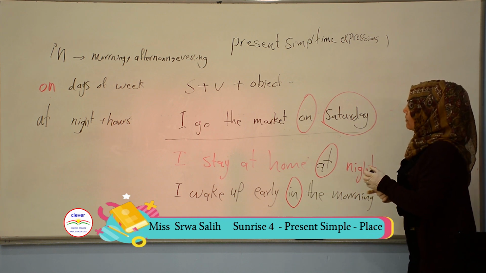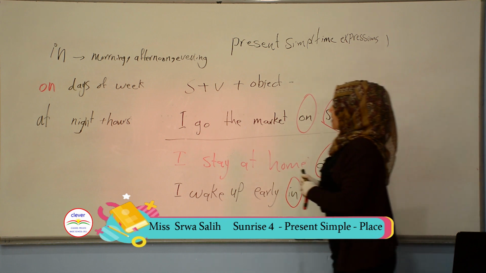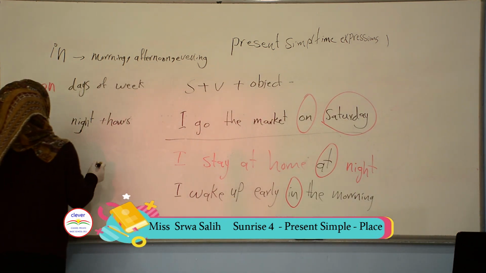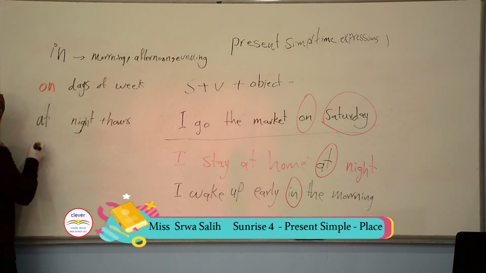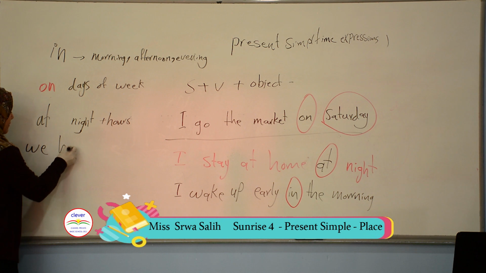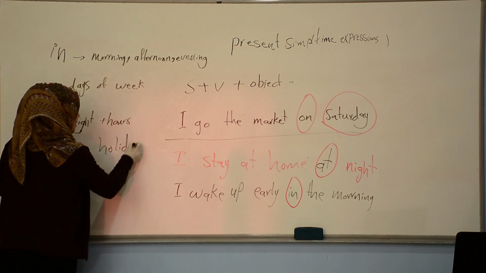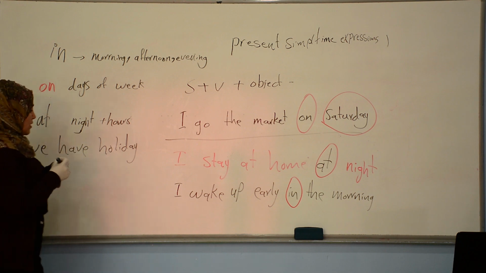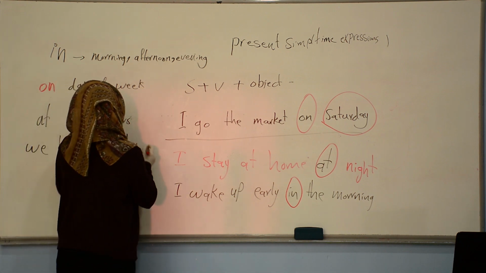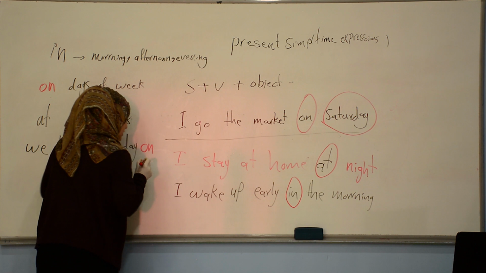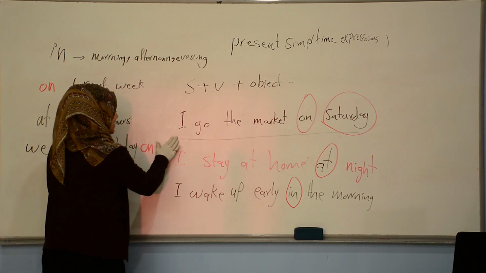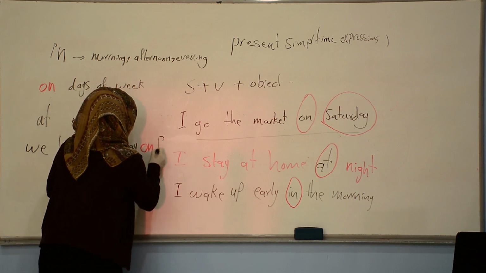I'll give you another example. For example, we have a holiday on Friday, we will say, okay? We use on with days of week because Friday is a day of the week, okay?